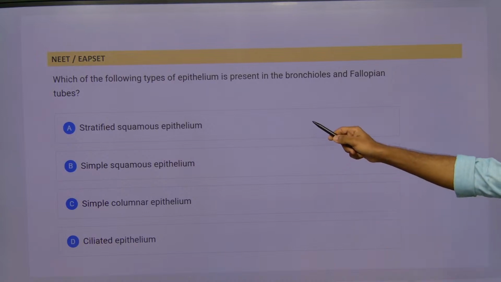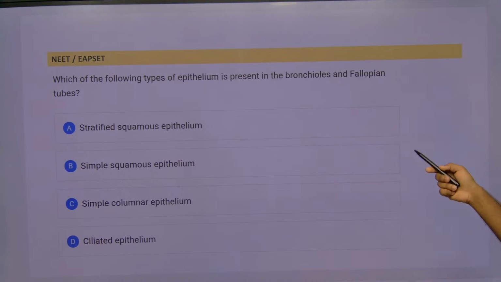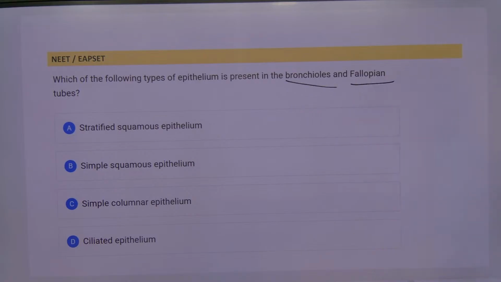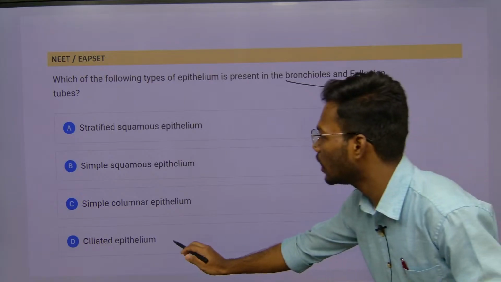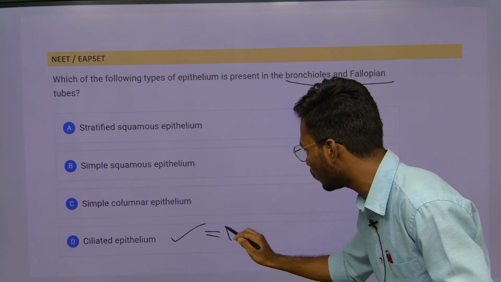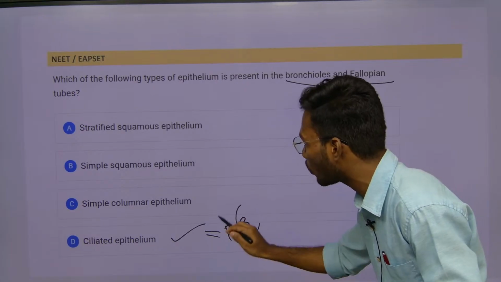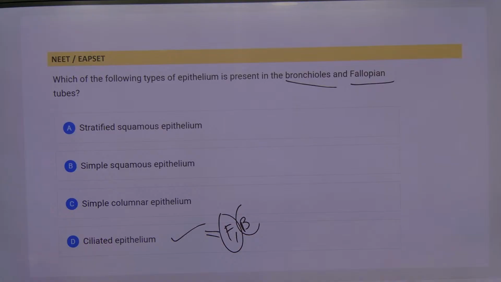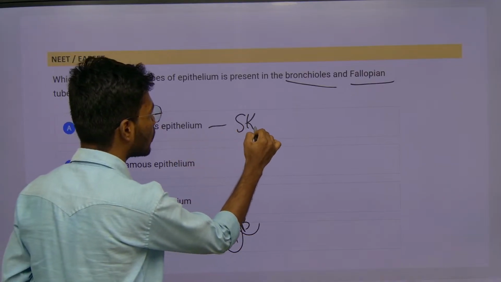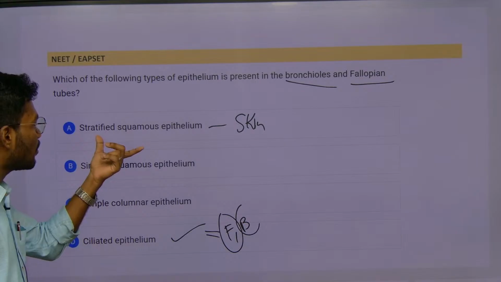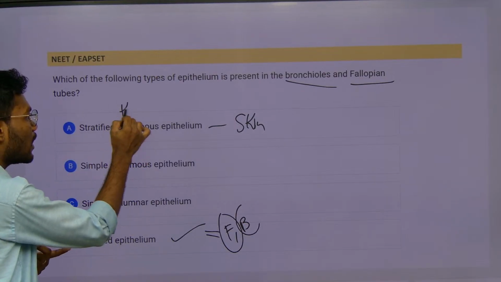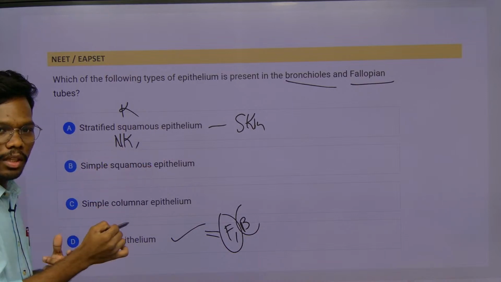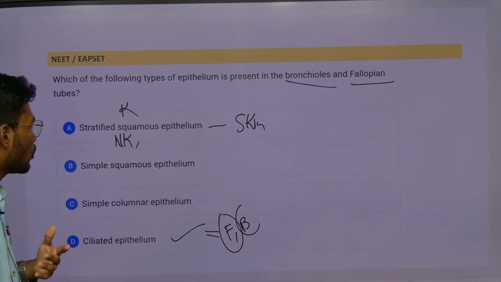No problem. Which of the following types of epithelium is present in bronchioles and fallopian tube? Ciliated epithelium. Ciliated epithelium is present in where? Fallopian tube and bronchioles. Stratified squamous epithelium, what? Skin. If they mention stratified keratinized squamous epithelium, it is skin. If it is non-keratinized squamous epithelium, it is buccal cavity, ducts, vagina.